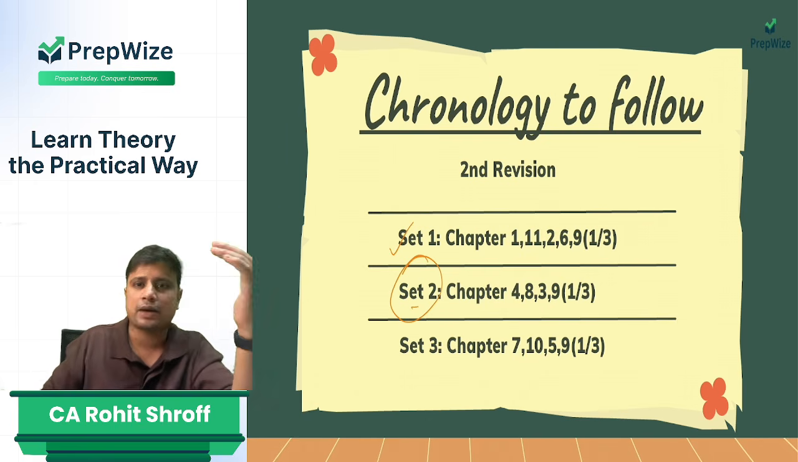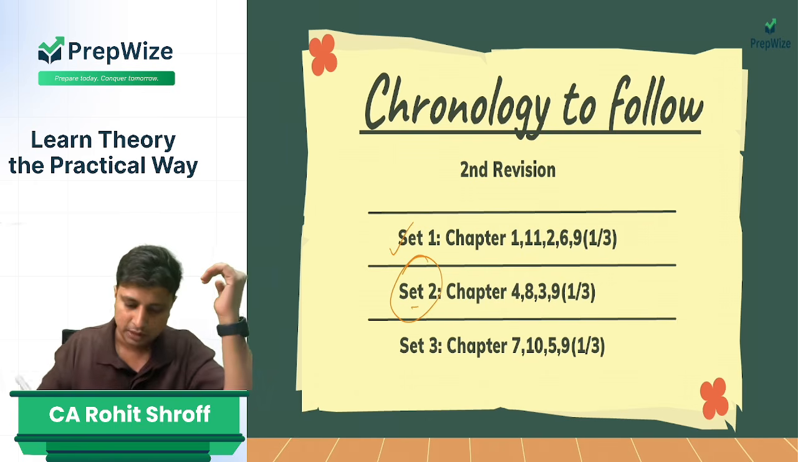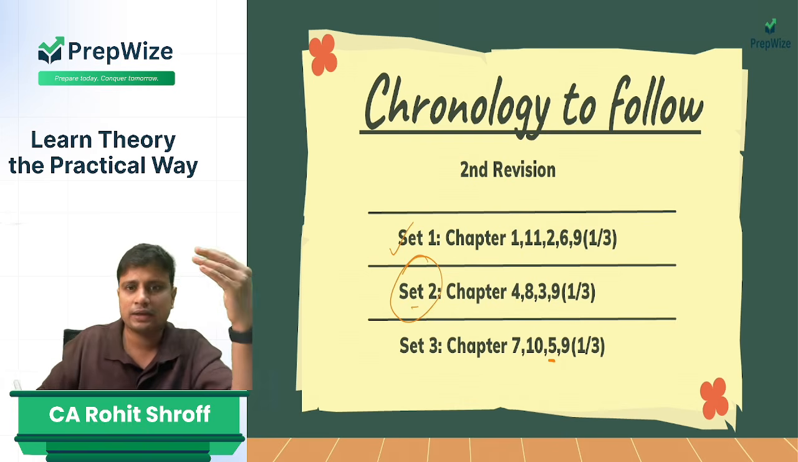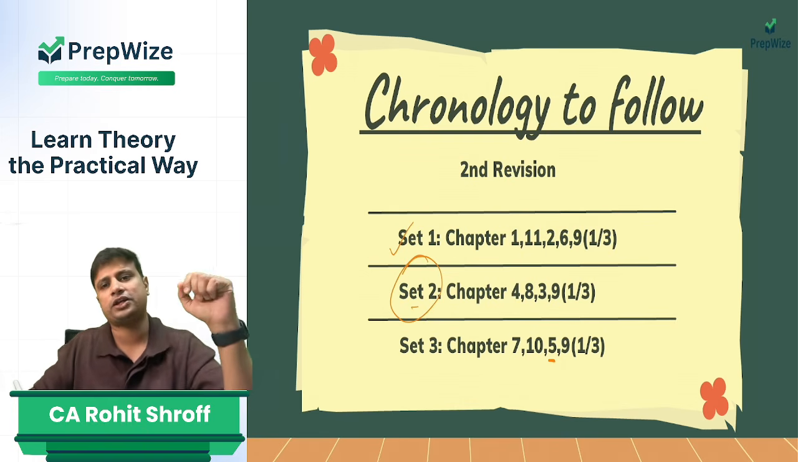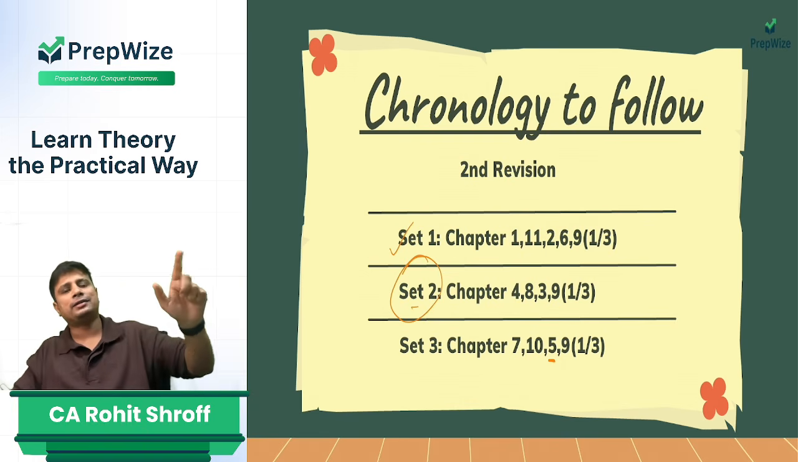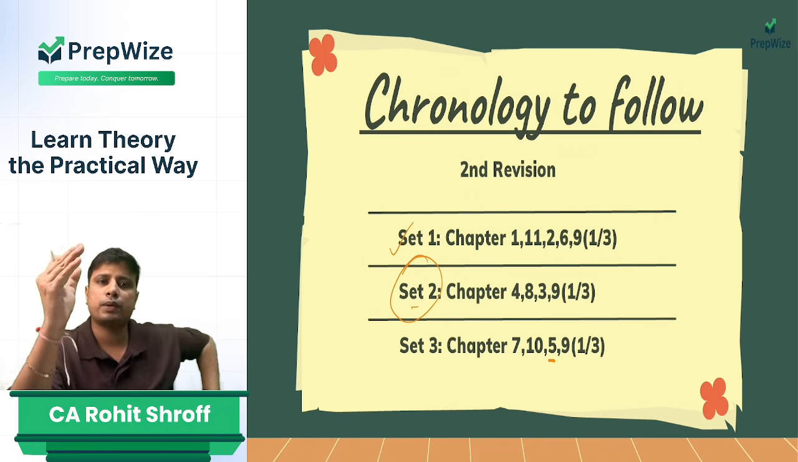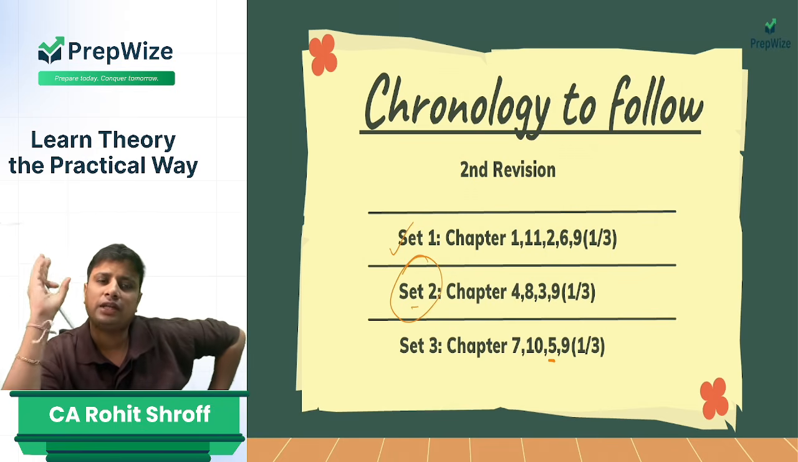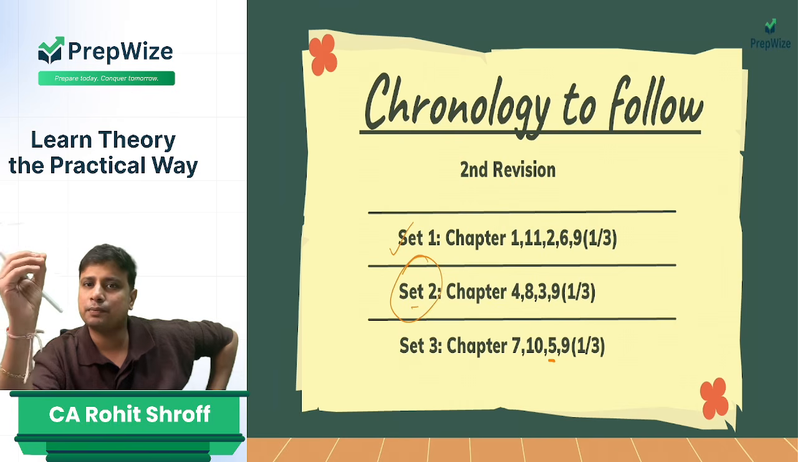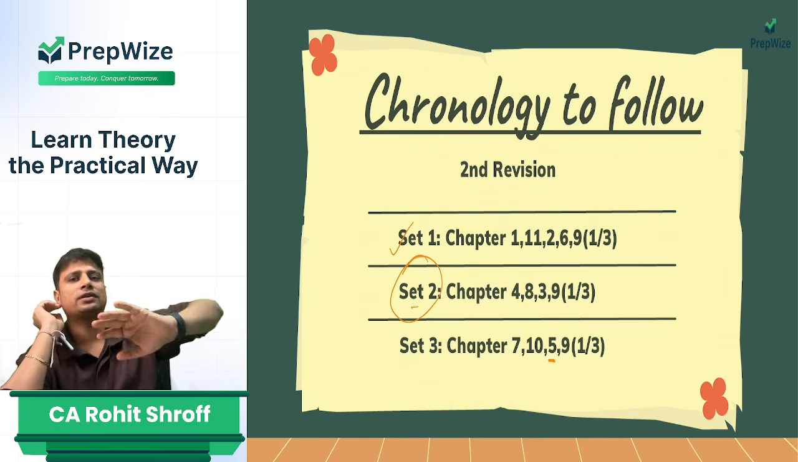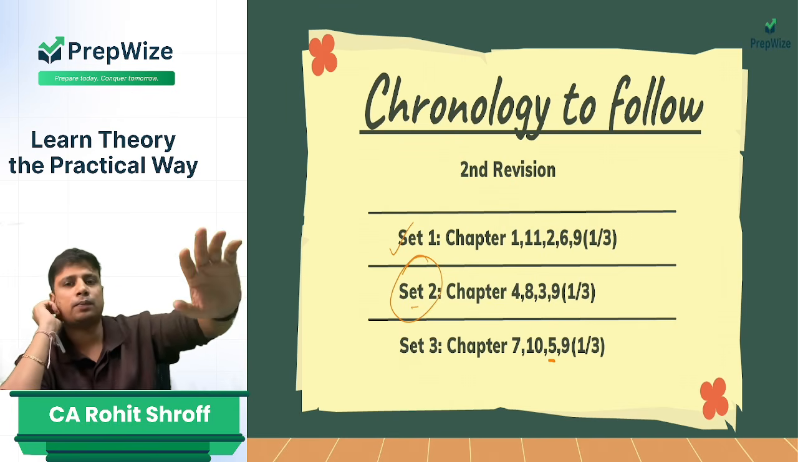After this, you start with chapter number 7, 10, 5. Chapter number 5 also has a lot of different items of financial statement, which I always recommend that you should do with other subjects. Let's say you are preparing FM, everyday basis, three items you do. Let's say share capital, reserve, surplus, and borrowings. Next day you do another 3 items. Do not do whole of chapter number 5 together.